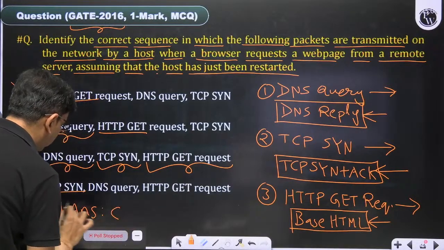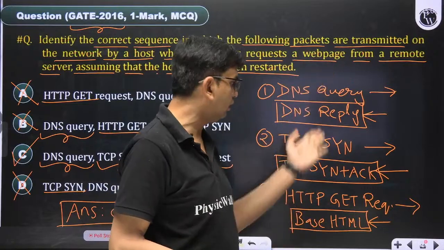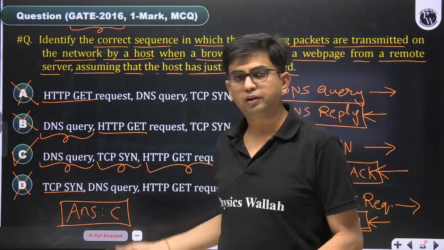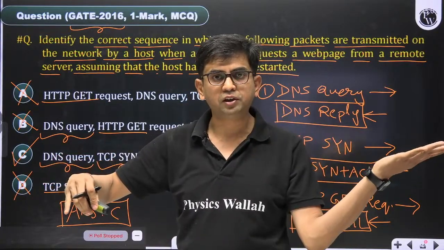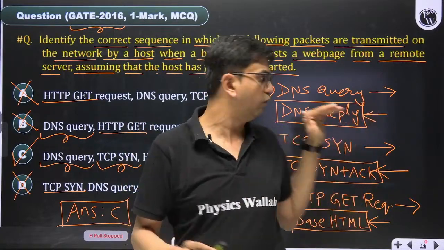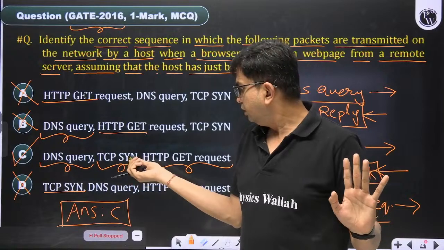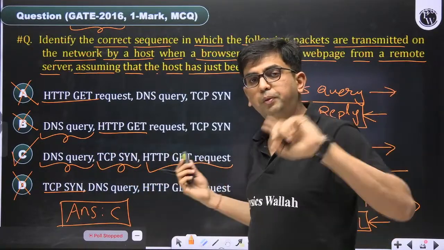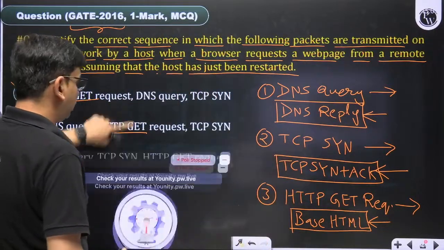Whenever such a question is asked in the interview, you can give this answer. The whole sequence is written here, so the answer is C. The DNS query is transmitted first from our machine. Whatever reply came back is not being asked, only whatever is going out. Then after the DNS query, the TCP SYN packet goes, and then the HTTP request packet goes, in that order. So the correct answer of this question is C.